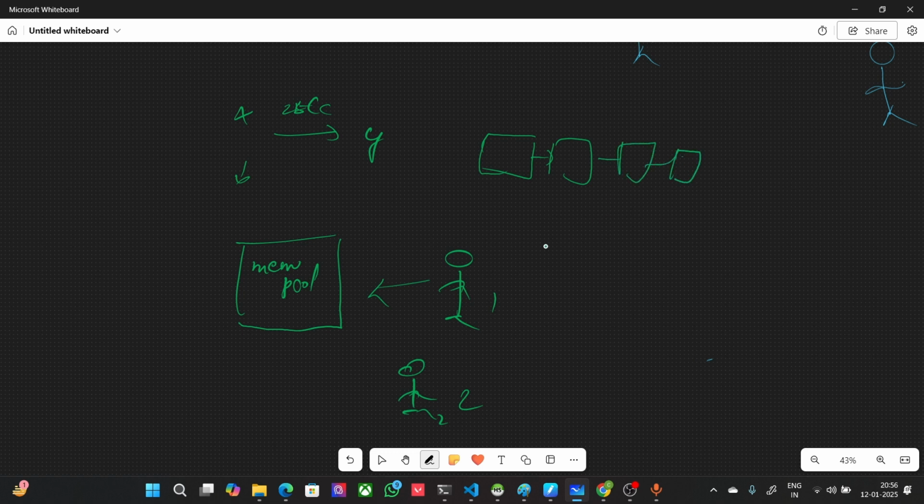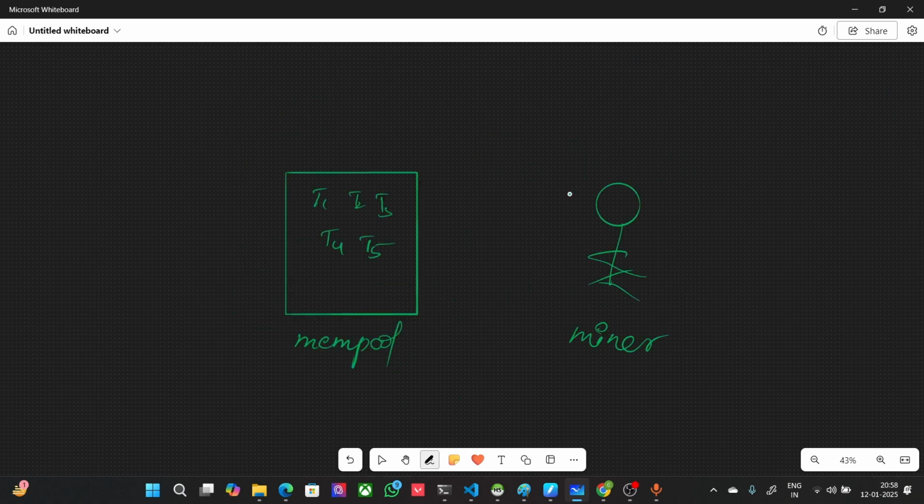If they successfully find the nonce, whatever block they have mined will be added to the blockchain. Say a miner has successfully found a nonce for whatever transactions he has added, then his block, say block number X, will be added to the chain. Miners take the transactions from the mempool and add them to the block, and that block will be added to the blockchain. That is the entire concept of mining.